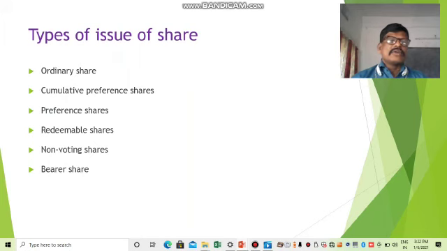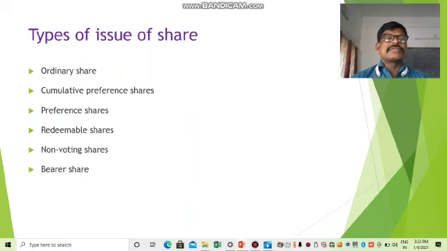Next one is non-voting shares. What are non-voting shares? Non-voting shares are shares where a company issues shares to a shareholder under the Act of 1956, but the shareholder has no voting power or voting right in the organization because they only hold the shares. It indicates that whatever the stock, price and dividend, they depend on how the company runs. Otherwise, they have no voting right in the organization.